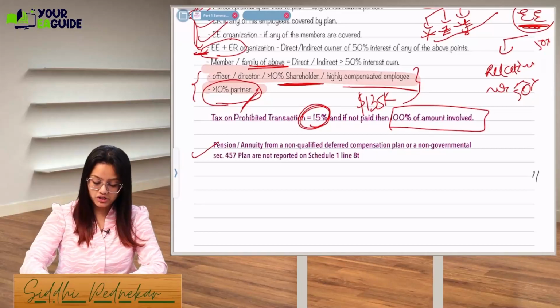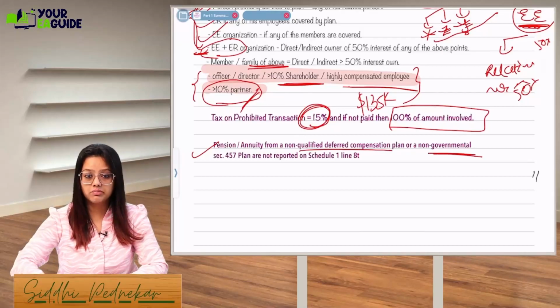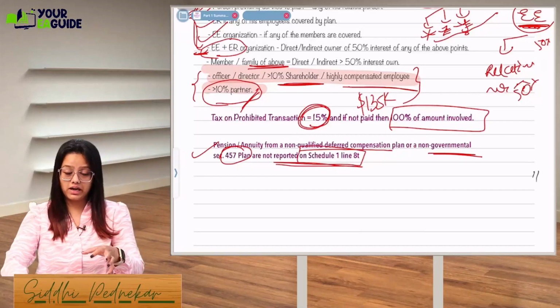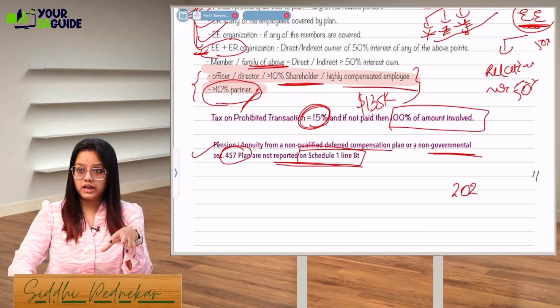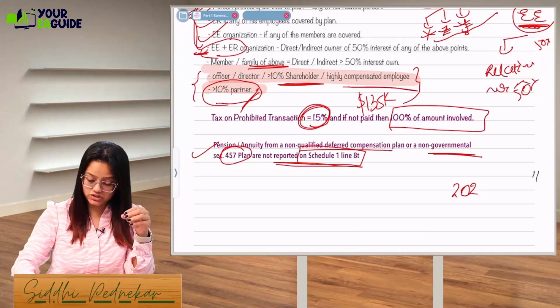Okay, pension or annuity from a non-qualified deferred compensation plan or a non-government section 457 plan are reported on Schedule 1, line 8T. If you have seen, the 2022 1040 form has been changed since the previous year.